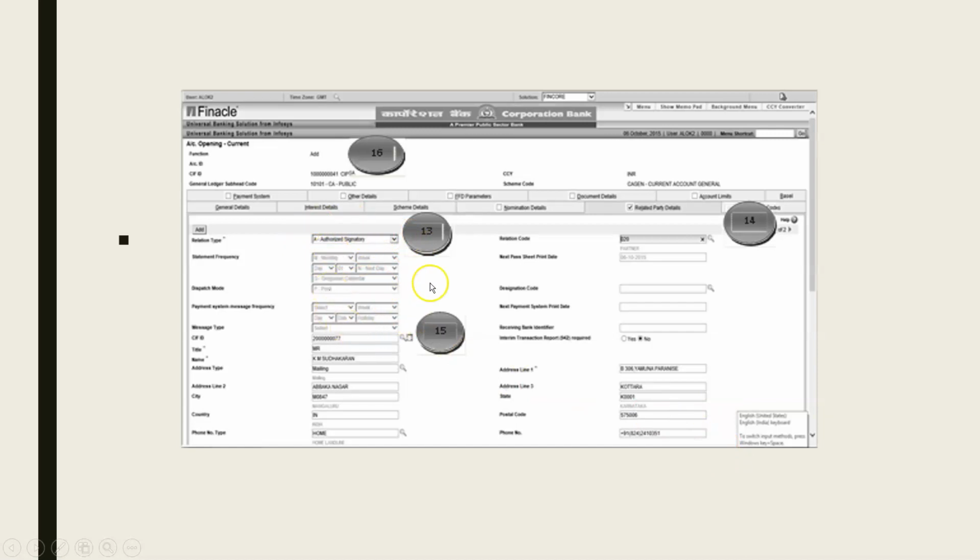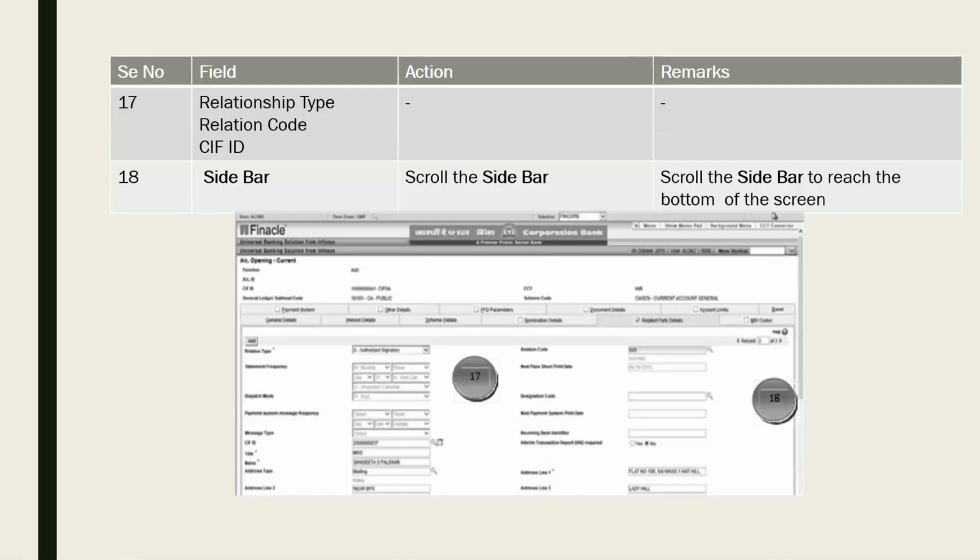All right. So here you can see the additional authorized signatory we have chosen, right? We can have a KIF ID also. We can type a KIF ID here. All these details will be populated automatically by the system, which we had entered while creating that KIF ID in the CRM, right? Our relationship type: what is the relationship? Authorized signatory, director, guarantor, whatever it is.